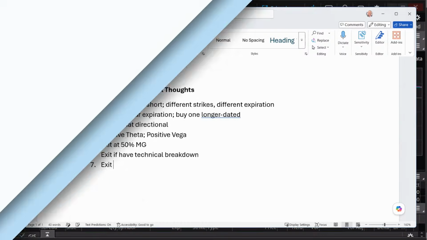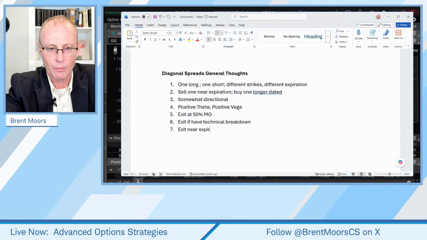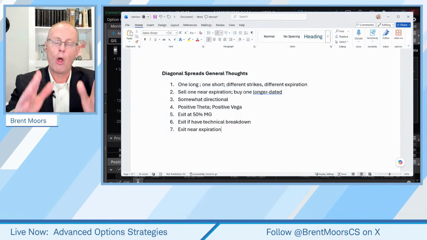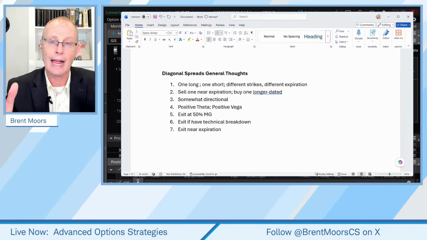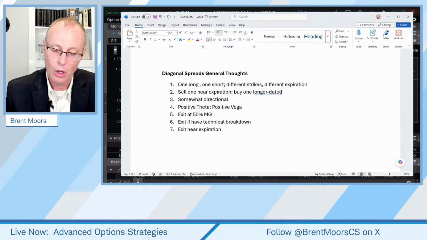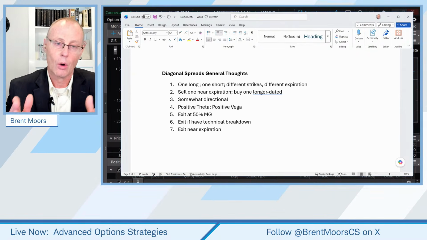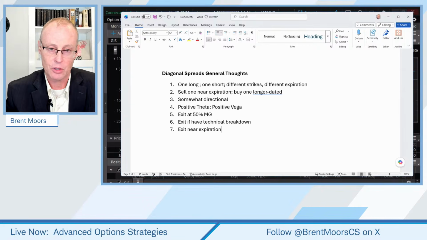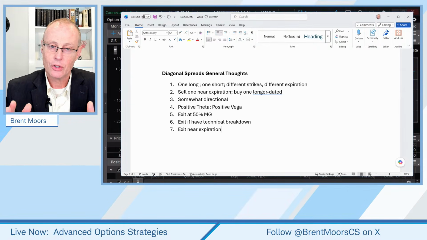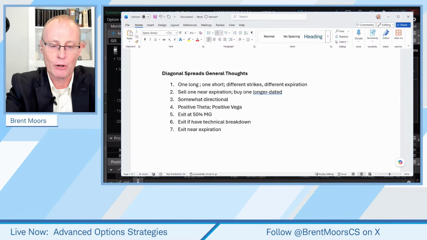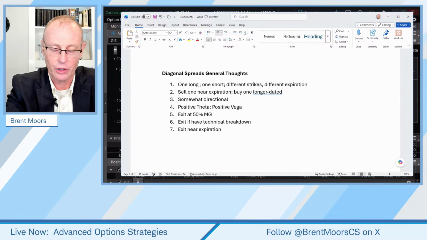We're going to exit near expiration, okay? Often about a week to go to expiration. Now, obviously, if we're doing a diagonal spread where we're starting out with the short leg expiring in, say, a week, we're not going to get out immediately just because we're a week till expiration. In that case, we're going to wait until we get within a couple days of expiration probably. But generally, if we're selling a longer term contract out 20, 30 days or something, about a week till expiration, okay?